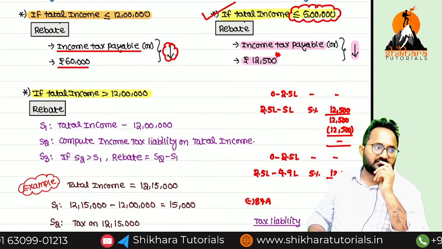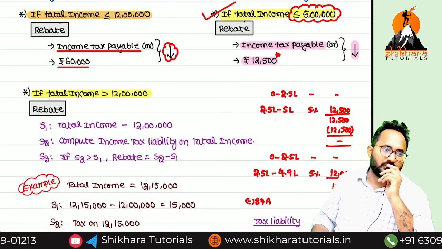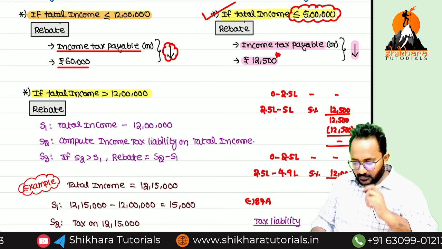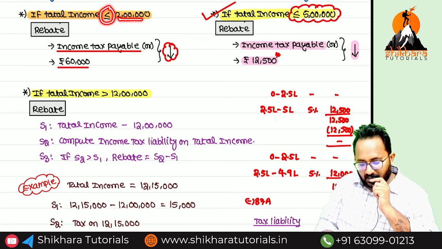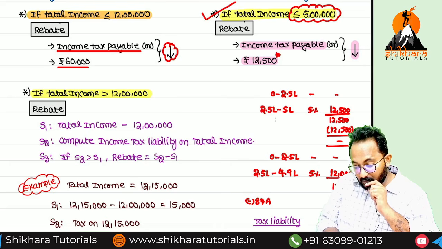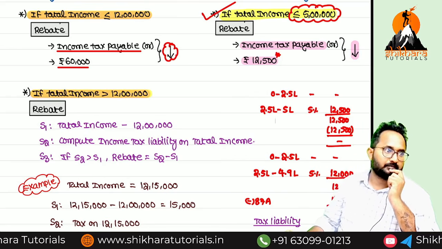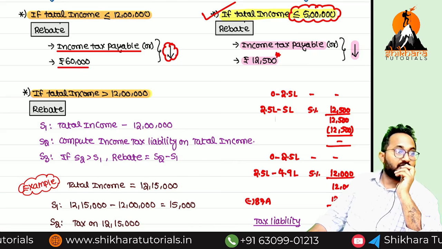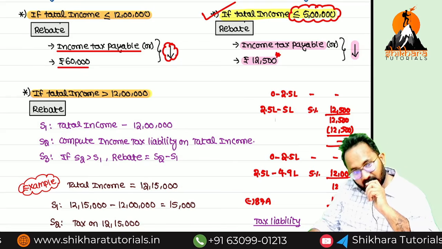Now we are discussing a very important point. Very important point. Listen carefully. Sir, with less than or equal to 12 lakh we can get what? Rebate. But if you have a total income of more than 12 lakh, you can also get rebate. If your total income is more than how much? 12 lakh, you will also get rebate.